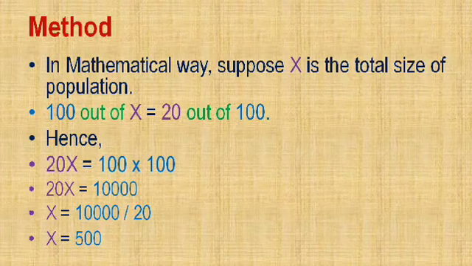It is the method which is called the capture and recapture method. First we are capturing the animals, we are tagging the animals, then we are releasing the animals, and then we are recapturing the animals, and then we are counting the number of tagged animals in the recaptured animals.